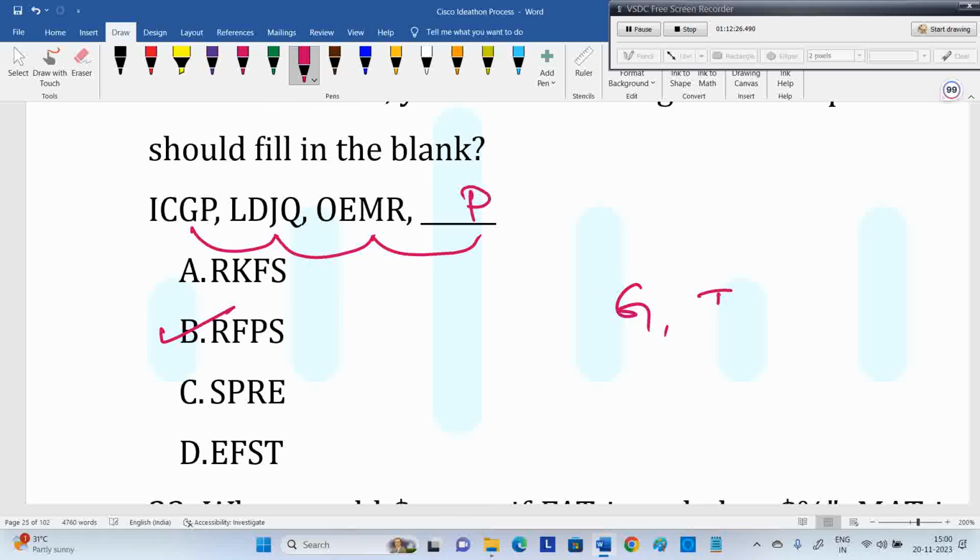So why did you select the third letter? Why not the remaining? That's the different thing in the options. Every third letter in options is different. If you do like this, it is also important. In exam, even 5 to 10 seconds is important. So every third letter we are picking. In options, all third letters are different. That's the only reason.